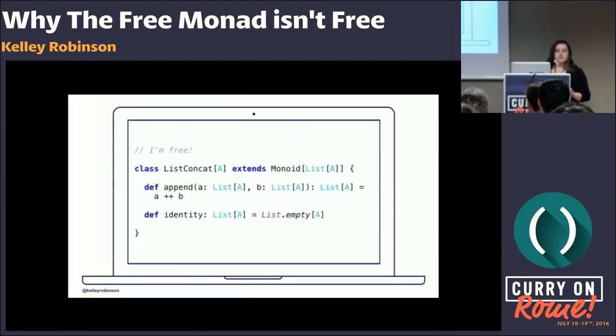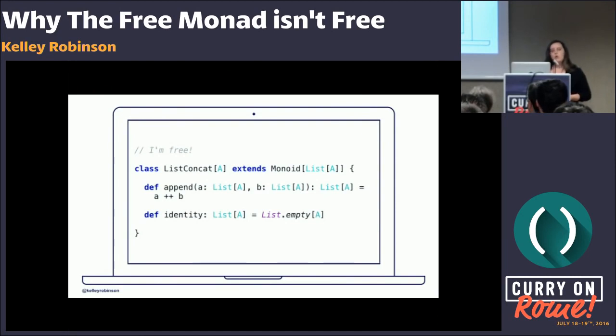List concatenation is a good example of a free monoid. In the append step here, we're just shoving the data together. We're not losing anything about the data that we shoved together. And it's also important here that we define this with the generic type A. The contained type in the list could be anything. It could be ints, it could be strings, it could be other complex types.